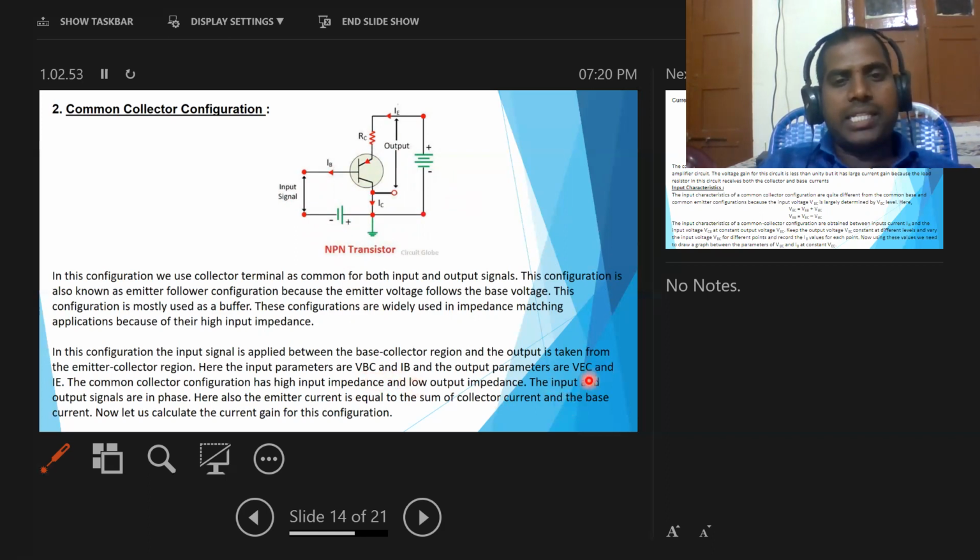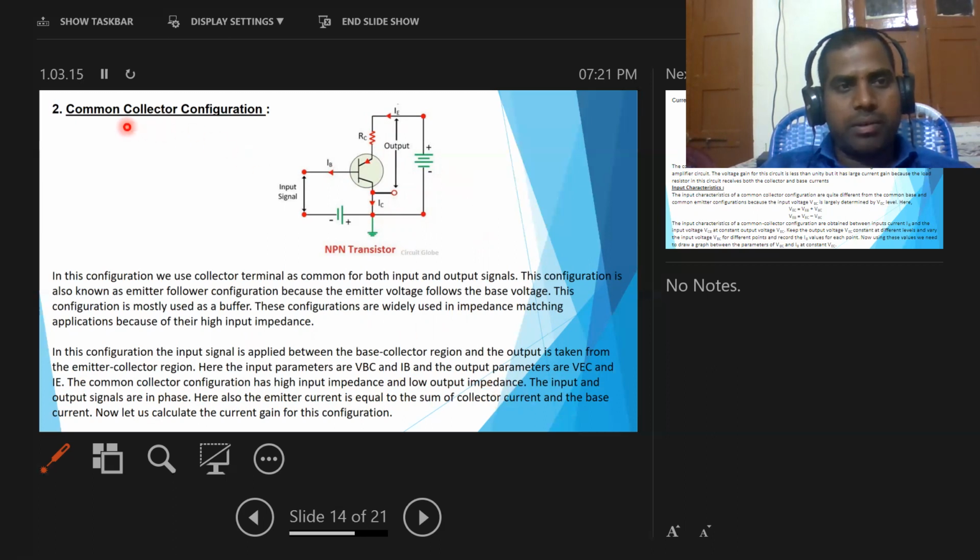At the same time, VCE is the voltage across the emitter and collector region, and IE is the output current. So in this configuration, this transistor has high input impedance and low output impedance.